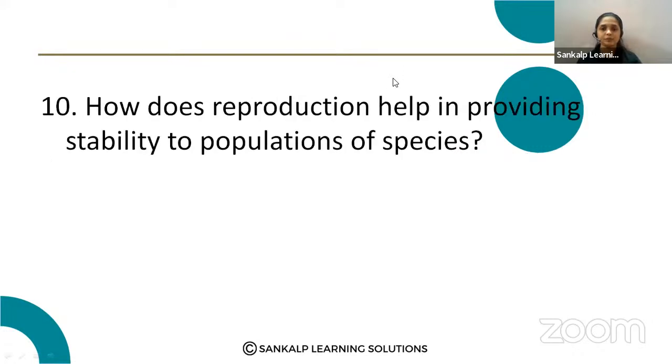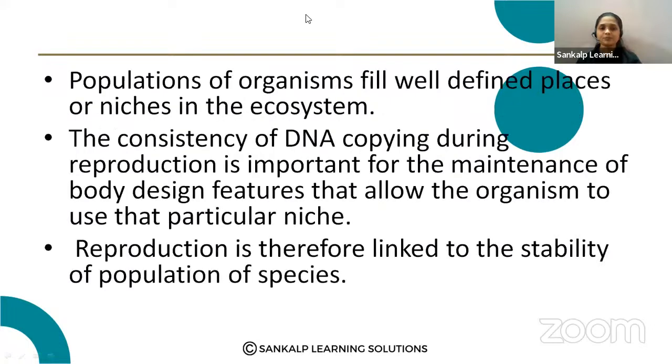Next question. How does reproduction help in providing stability to populations of species? Here, populations of organisms fill well-defined niches in the ecosystem.